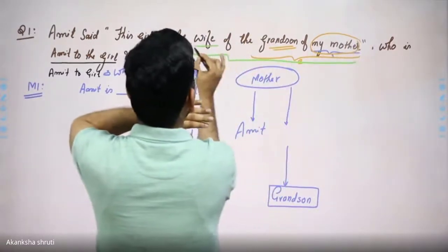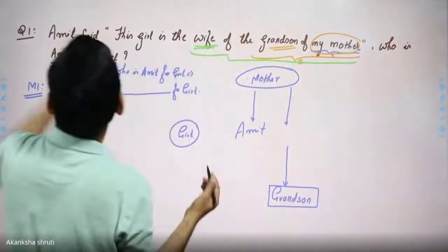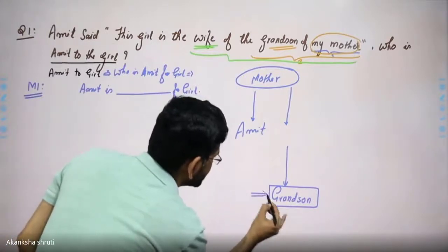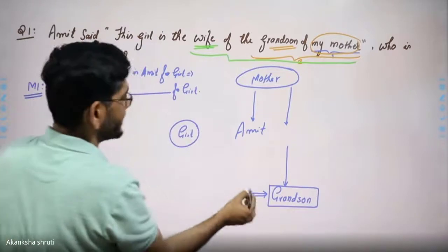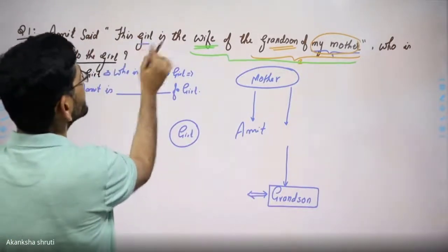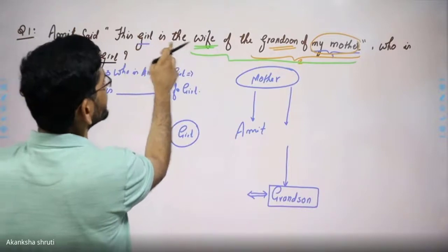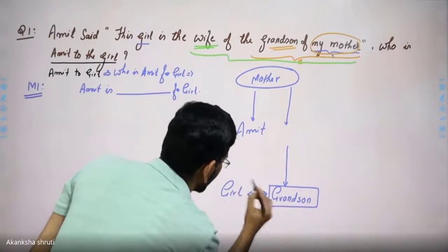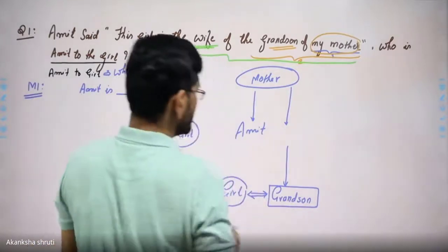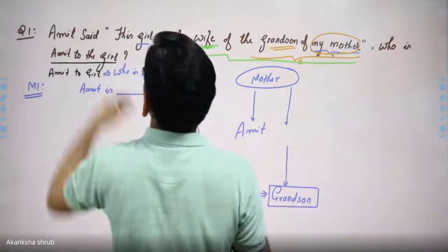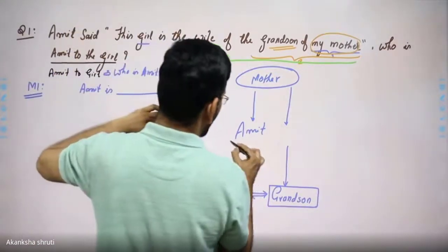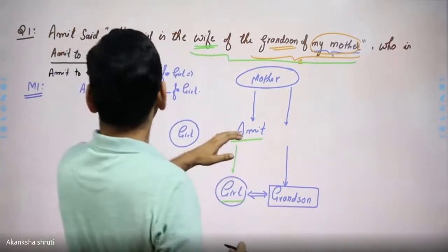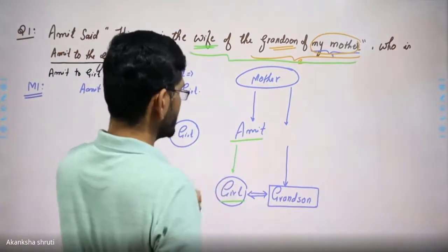Grandson of my mother is drawn. So now we have to draw the wife of this grandson. Wife of this grandson means this grandson is married to this girl, because the girl is wife of grandson. So here is the girl. Now from this statement we have to find the relation of this Amit to this girl. So we have to see how Amit is related to the girl.